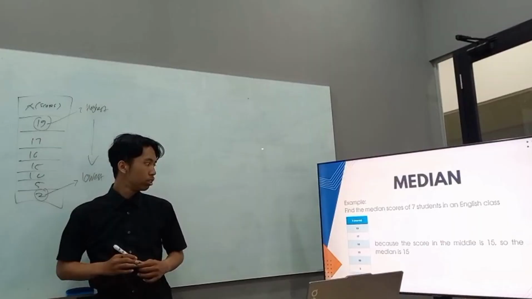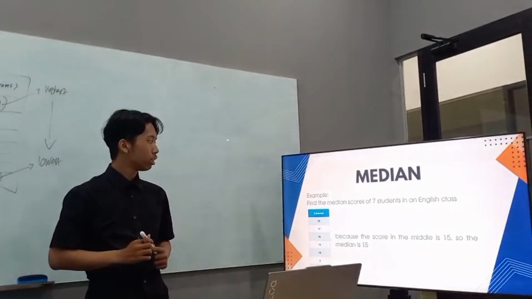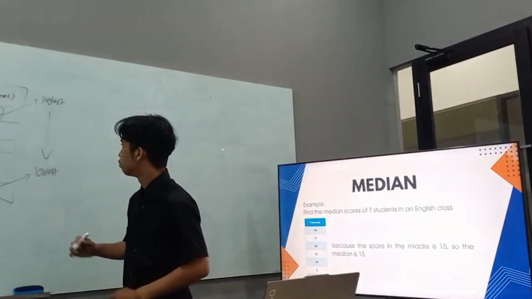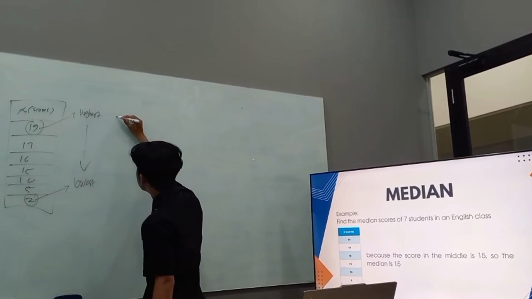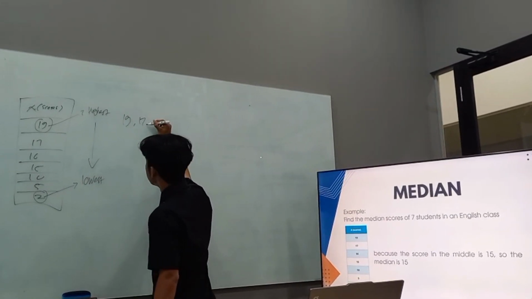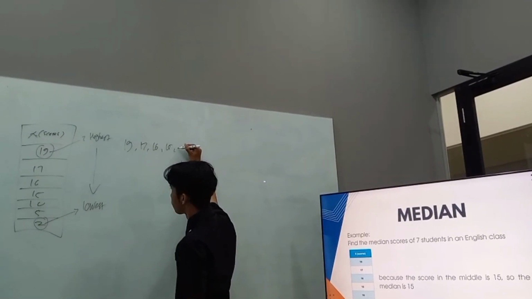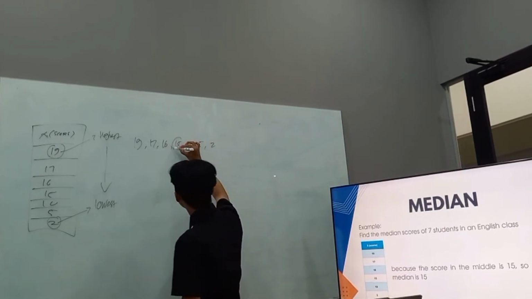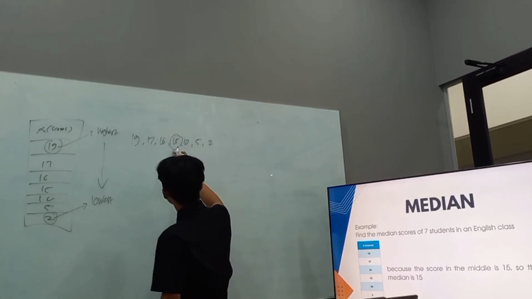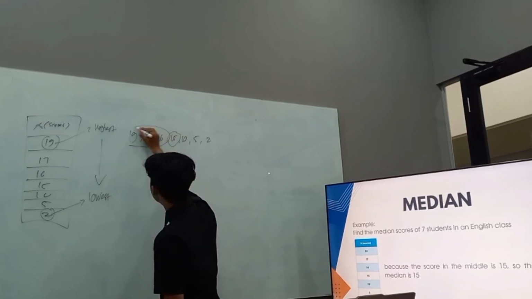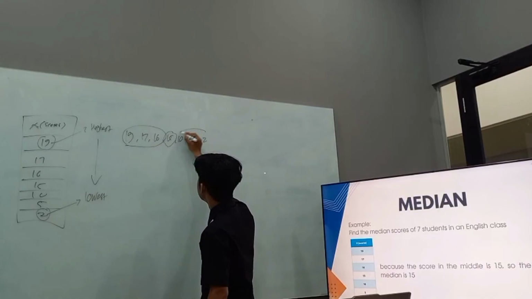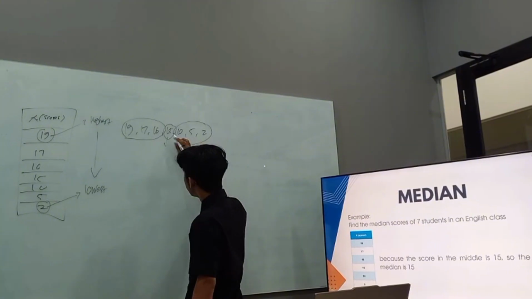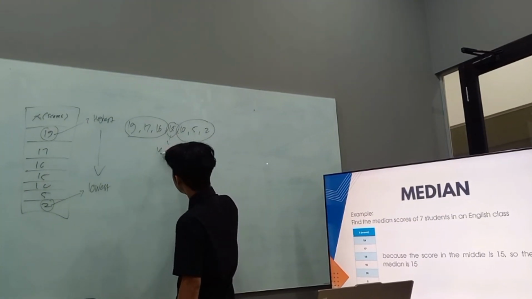So, because the score in the middle is 15, the median is 15. Because if we arrange it like this, 5 and 2, the 15 is between the 3 numbers on the left and the 3 numbers on the right. So we can conclude the 15 is the median.